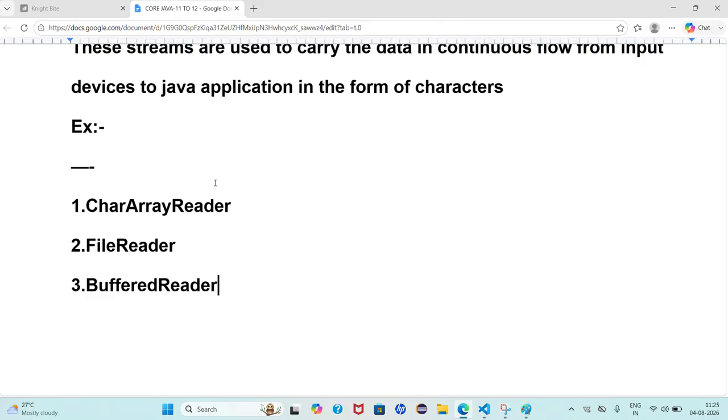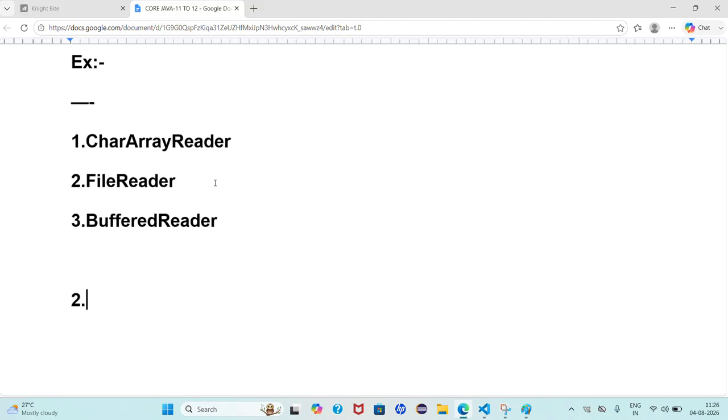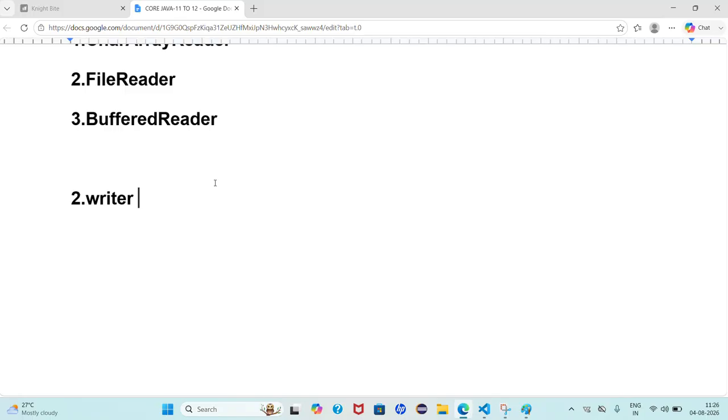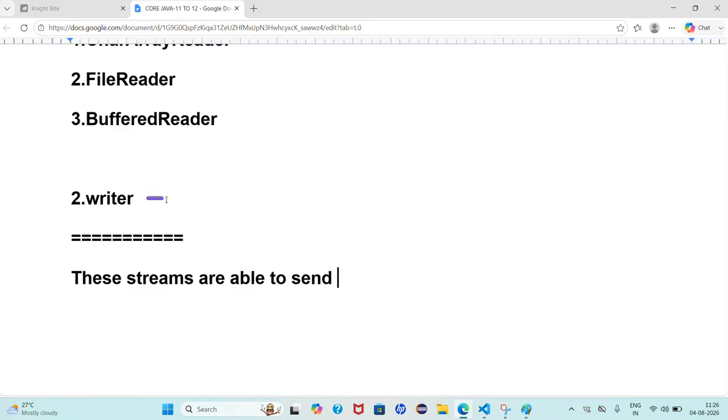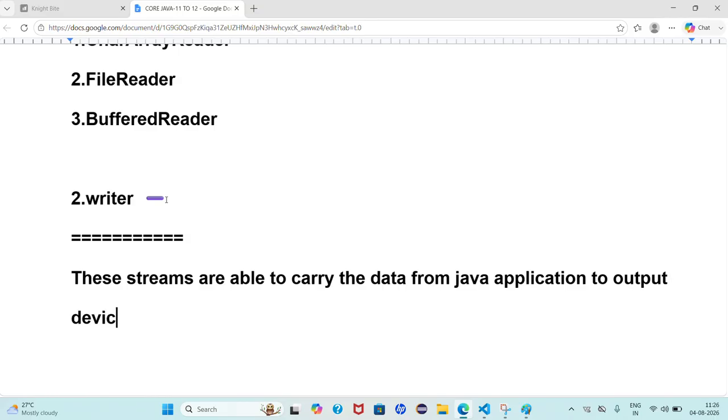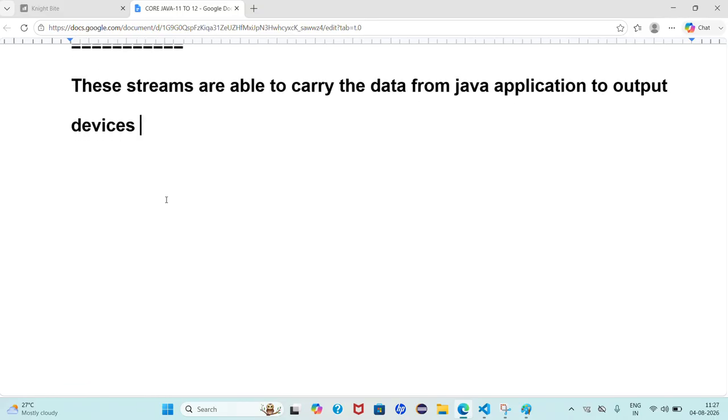Are you able to understand what I am saying? Reader we know. Next, what is the second one? Writer. Tell me, what about the Writer? These streams are able to carry the data from Java application to output devices, in the form of characters.